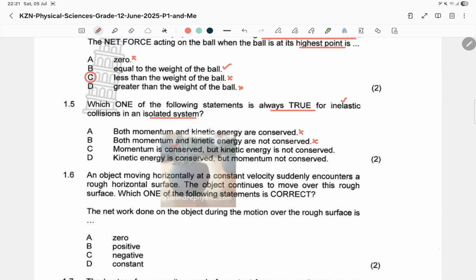Momentum is conserved, yes, but kinetic energy not conserved, true, because that's the definition of an inelastic collision. Kinetic energy is conserved, never, in an inelastic collision. But the momentum, okay, this is already too wrong, okay. So obviously C is the answer.